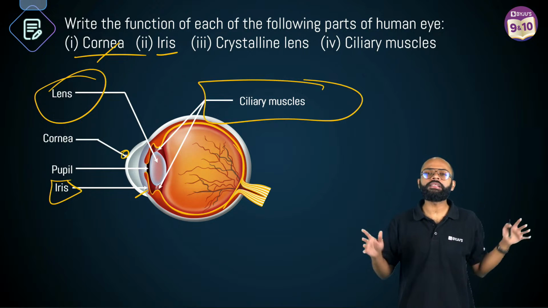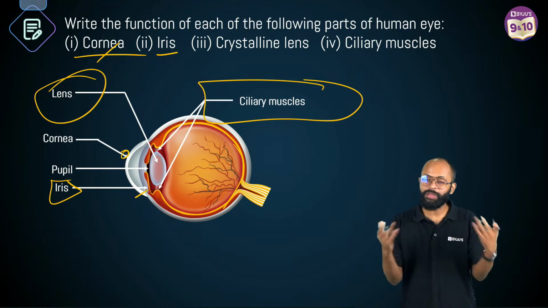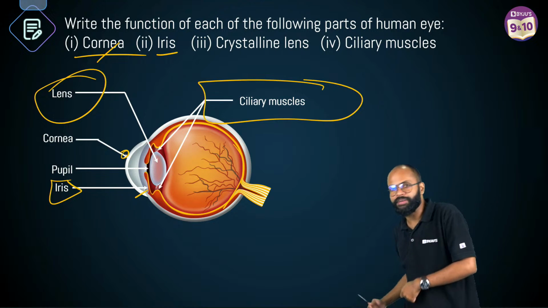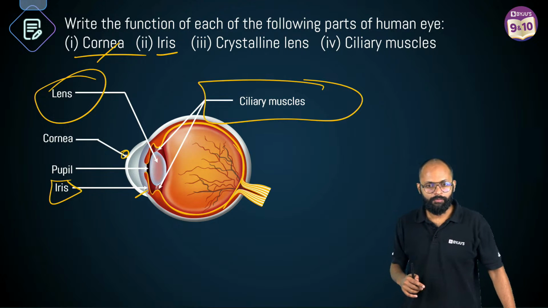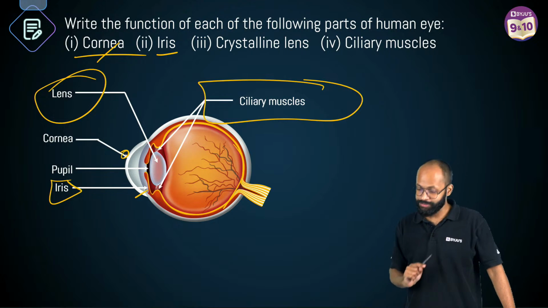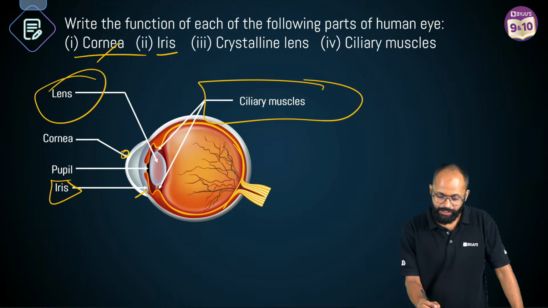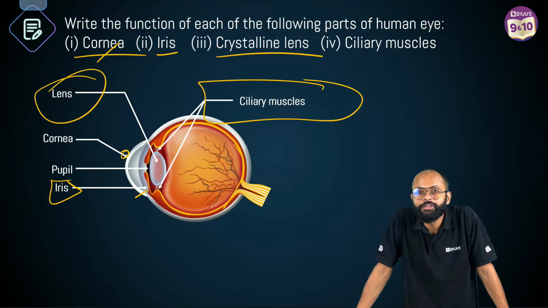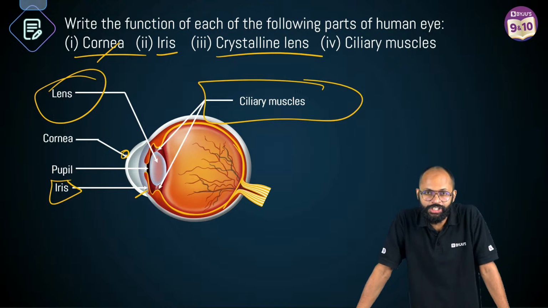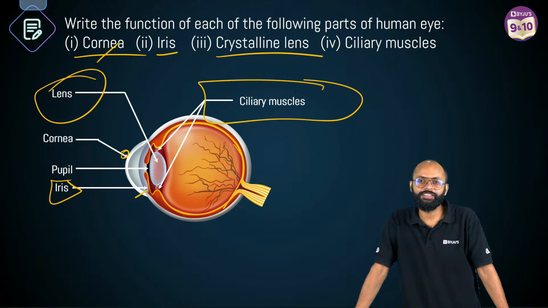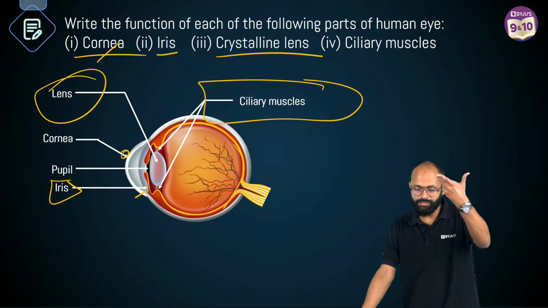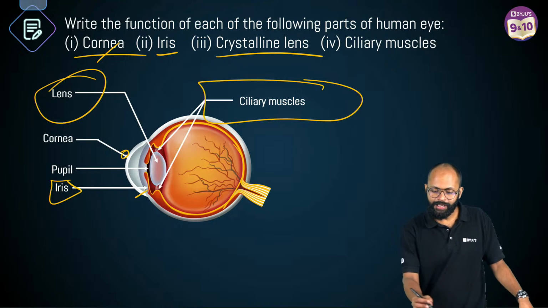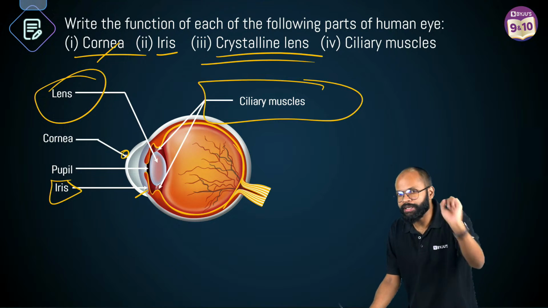Iris का काम क्या है? Iris controls the size of pupil, which means it controls the amount of light entering into the eye. Correct? Yes. Maybe eye part deleted. No, Shivani. It's there. Correct? Crystalline lens. What is the function of lens? To form the image on retina depending on the position of the object. Lens is the reason you have power of accommodation. I mean lens with ciliary muscles, right? है ना? Lens का काम क्या है? To form the image on the retina.